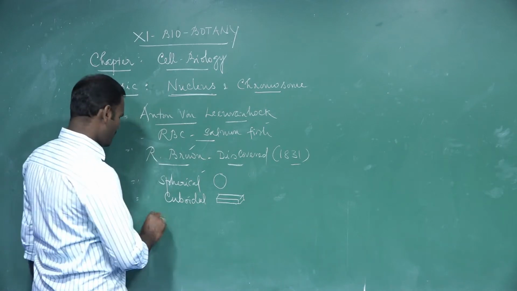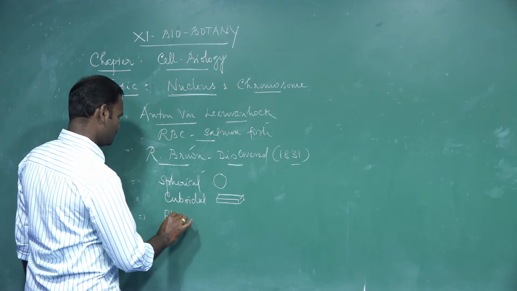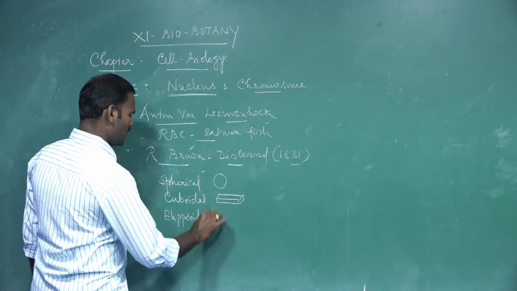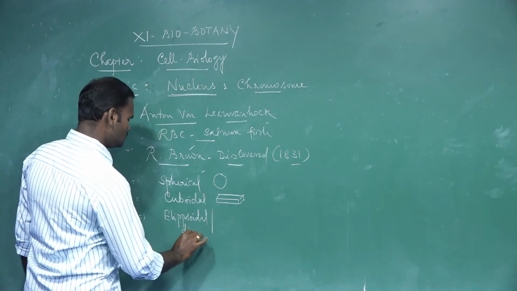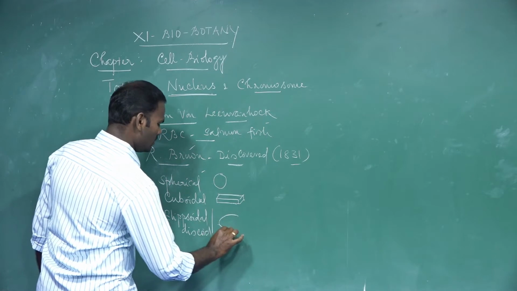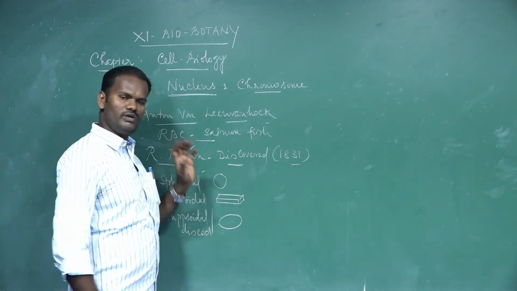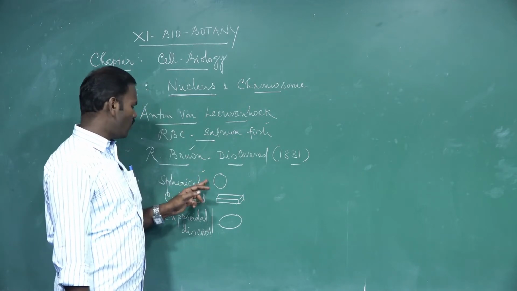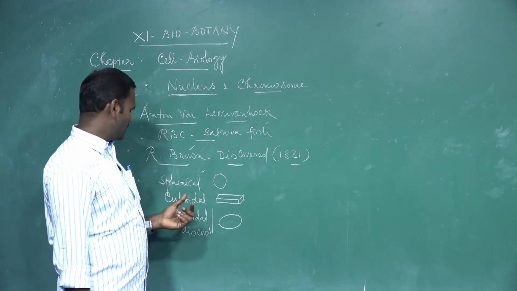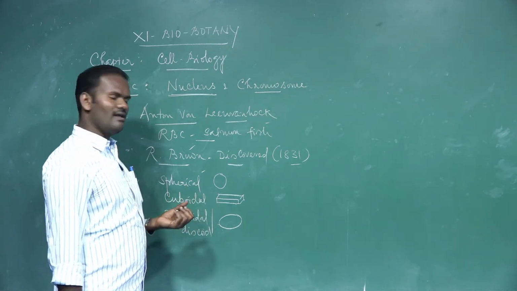Or it may be ellipsoidal, also called discoid in shape, which is nothing but oval or disc-like structures. So the shape of the nucleus also differs. It may be oval, ellipsoidal, disc-like, cuboidal, spherical or rounded in shape.